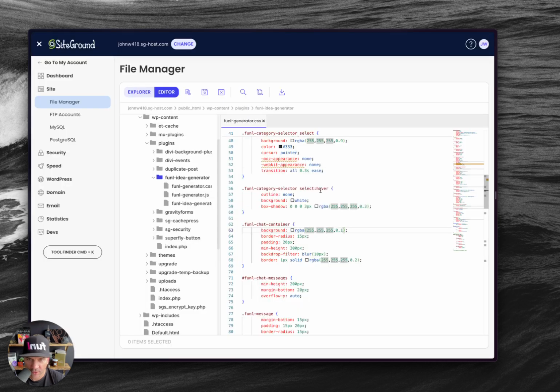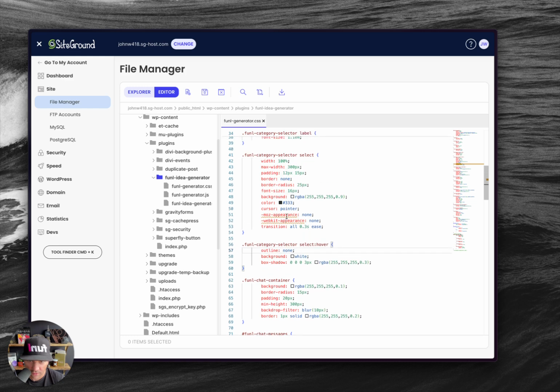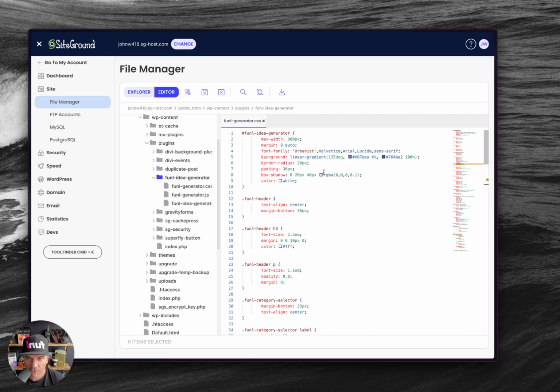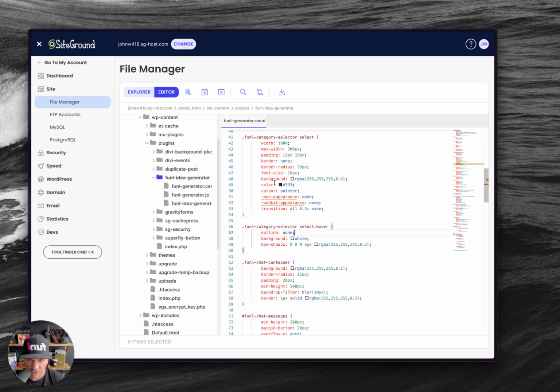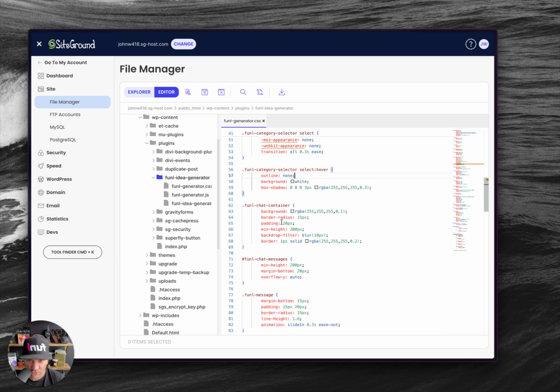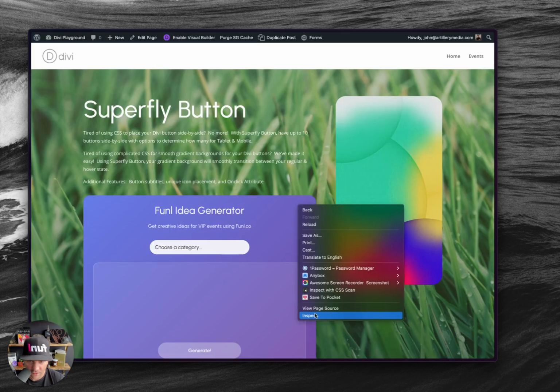Because what I'm going to do is actually go check out this blur here. Where was that at? Label. Funnel idea generator. Where are you at, blur? Funnel chat container. Yeah. Okay. Let me just get rid of this background here.